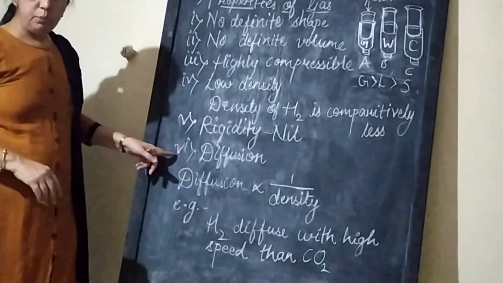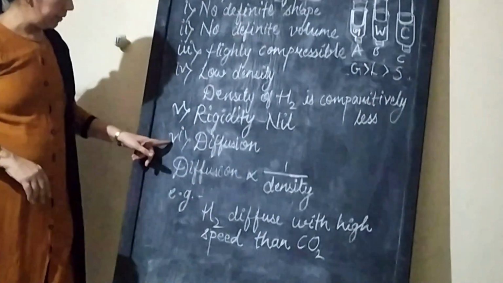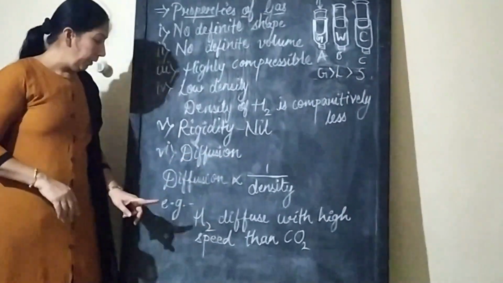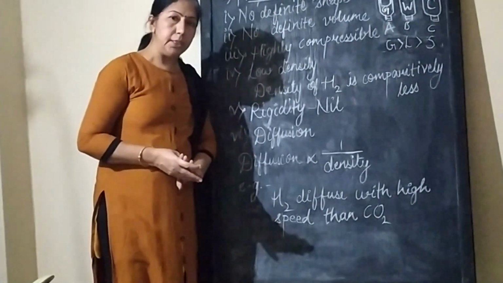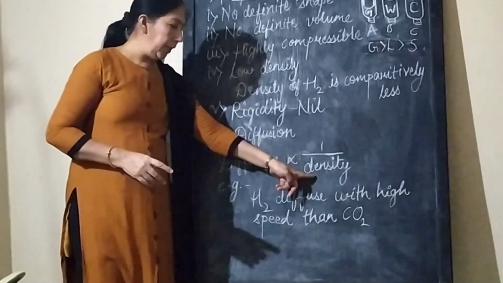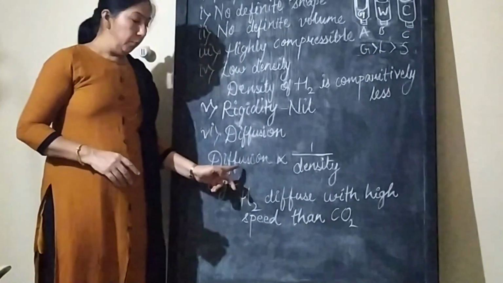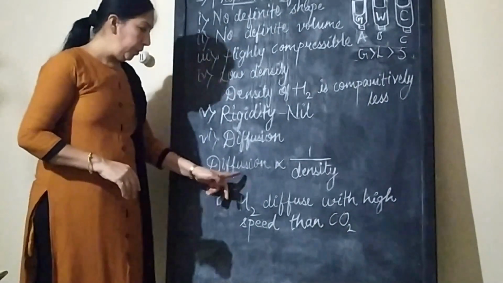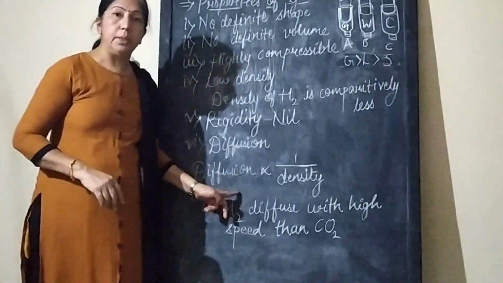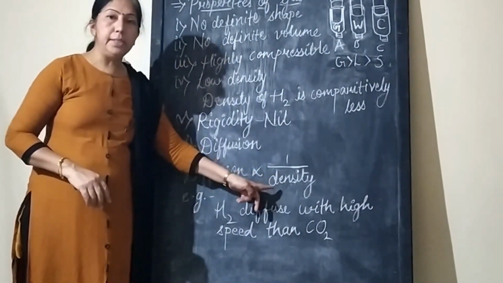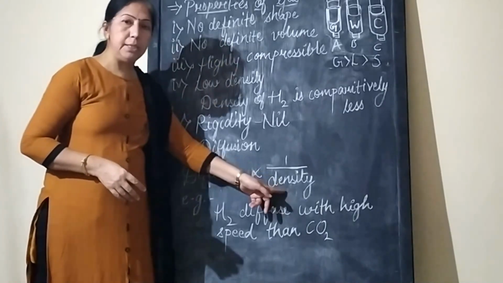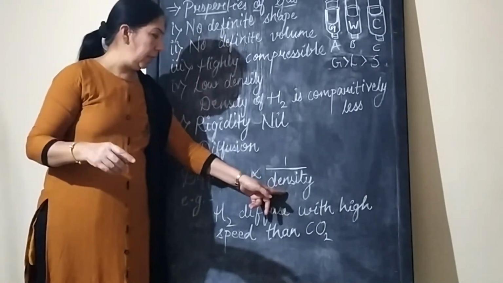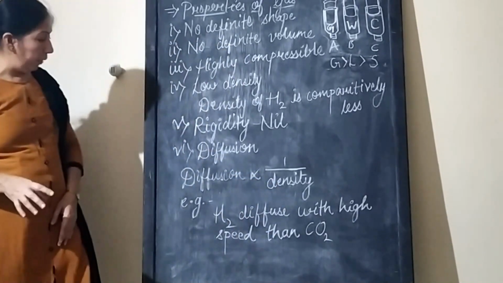The next property, number 6, is diffusion. Diffusion is inversely proportional to density. The rate of diffusion depends upon density as well as volatility. If density is maximum, the volatility of that gas is lower.